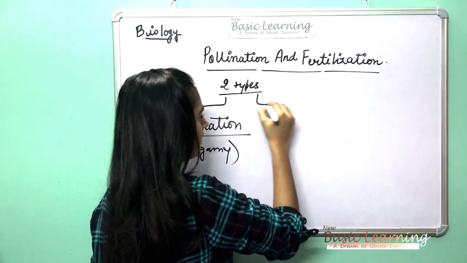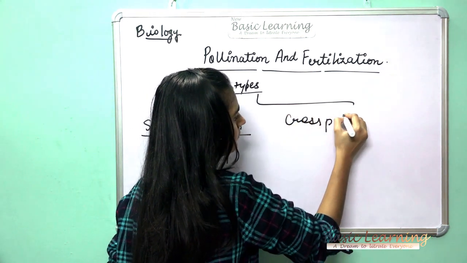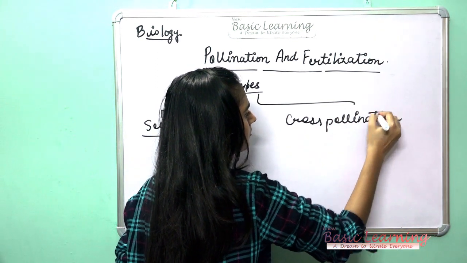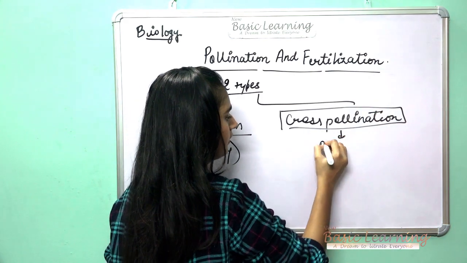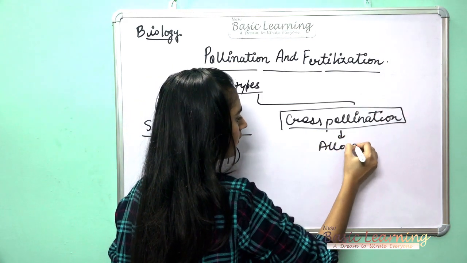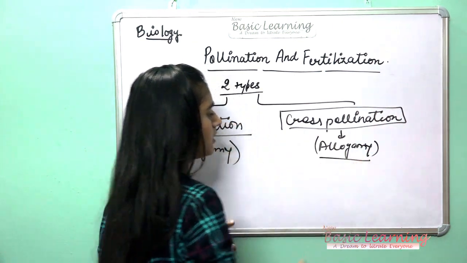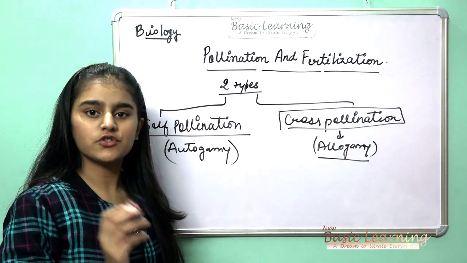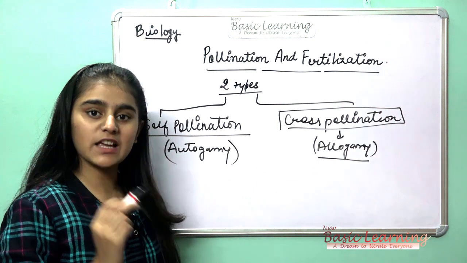And another one is cross pollination, this we call allogamy. So what is self pollination? Self pollination is the transfer of pollen grains from the anther to the stigma of the same flower.